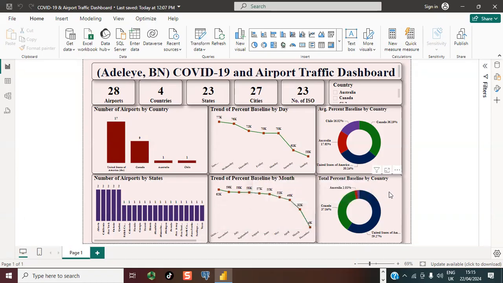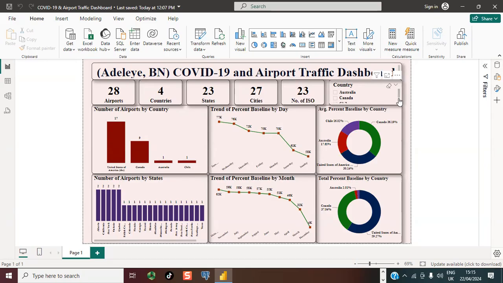Comparing the total percent baseline by country, the US records the highest percentage with 29.27%, followed by Canada and Australia. Looking at average percent baseline by country, Canada tops the chart with 36.19, followed by US with 30.14, Australia and Chile in that order. Now let's look at what our slicers will give us.